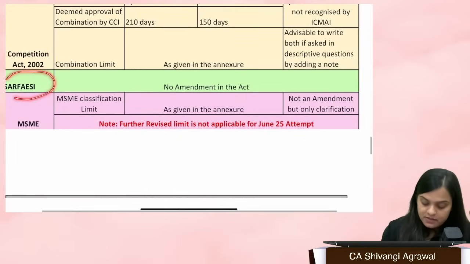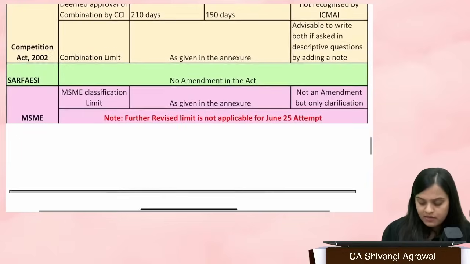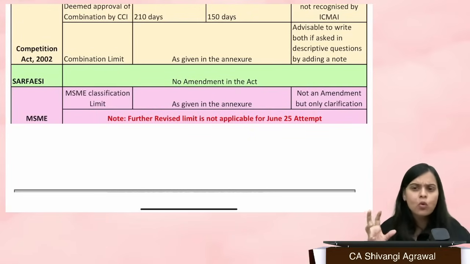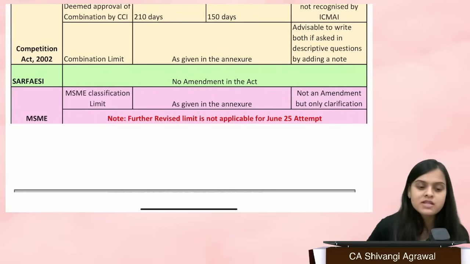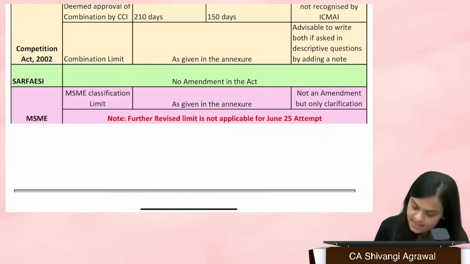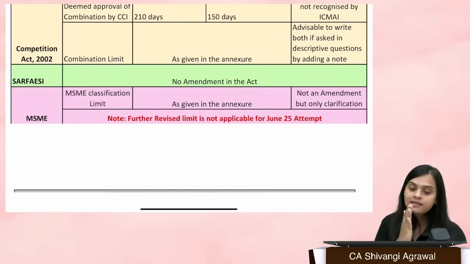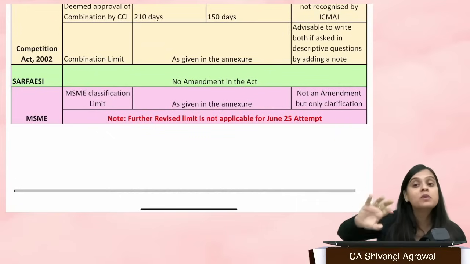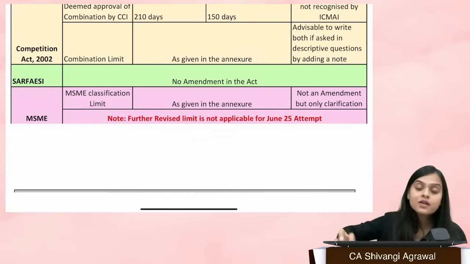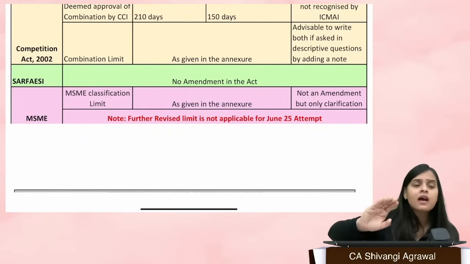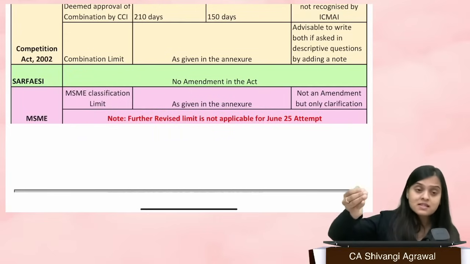Now, SARFAESI Act. Some of the students have been asking me, ma'am, for ARC, what are the owned funds that they have to maintain? Well, let me tell you, there is no amendment in the SARFAESI Act. What the Institute teaches us is that these are the owned funds that have to be maintained, like 2 crores or higher as may be specified by RBI. Now, RBI through their master directions earlier also specified 100 crores. Then they made a master direction and said that you have to increase it in a phased manner.